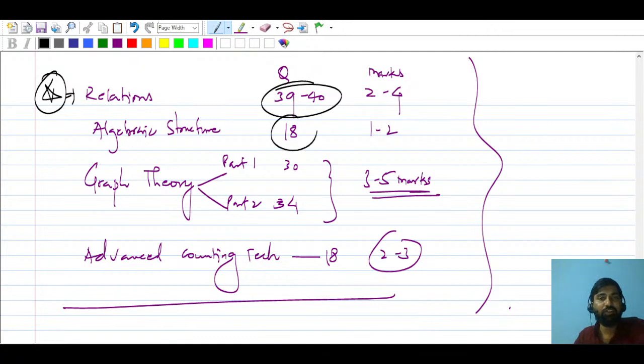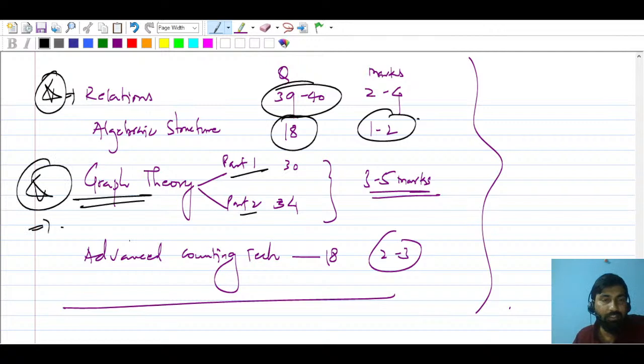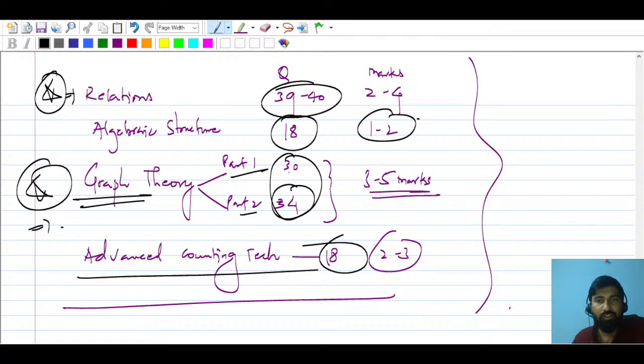Algebraic structures, where we'll talk about groups, subgroups and cyclic groups. Graph theory from part 1 and part 2. This is again a very important topic in discrete mathematics. And advanced counting, around 18 questions. Here 30 and 34 questions have been asked, so about 3 to 5 marks.